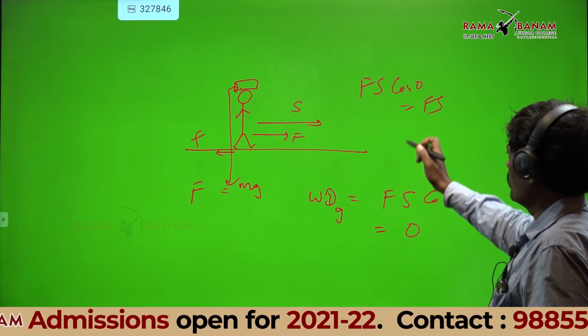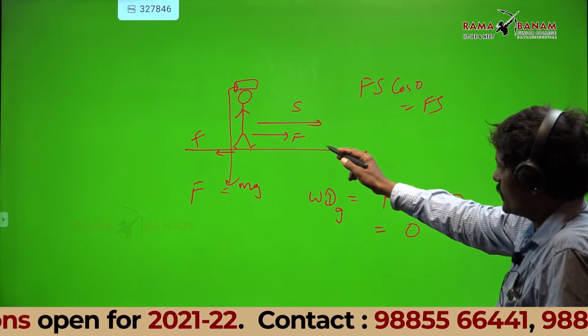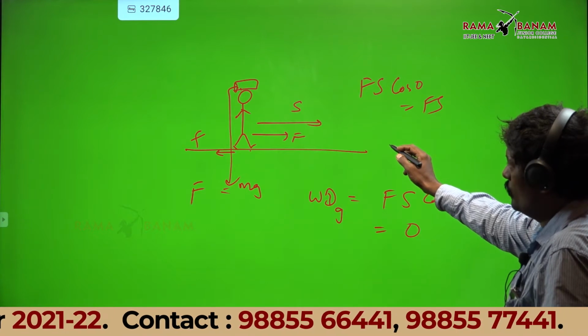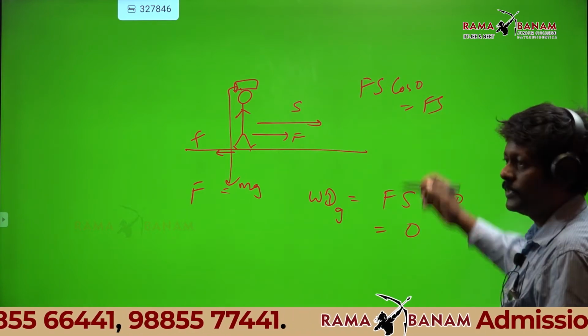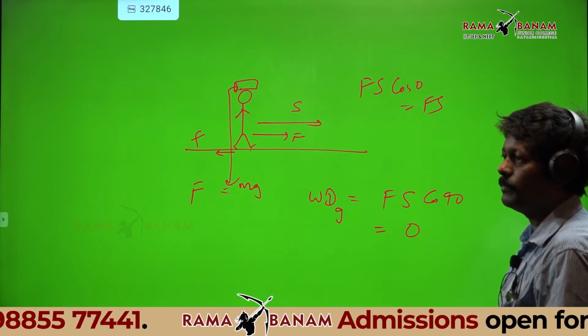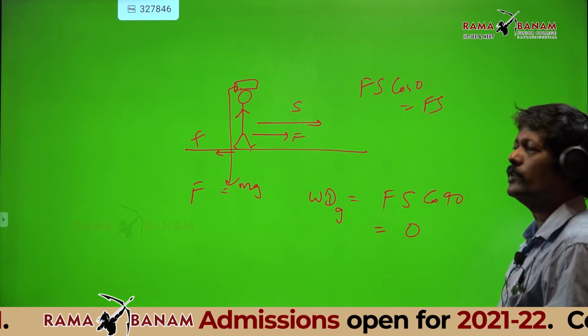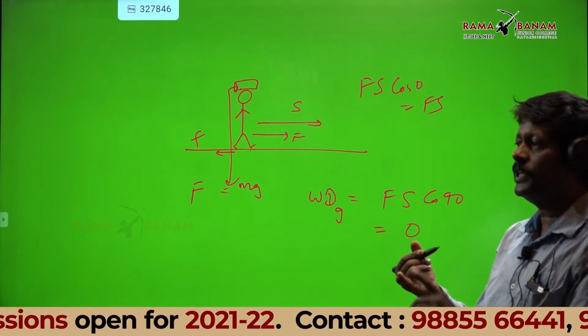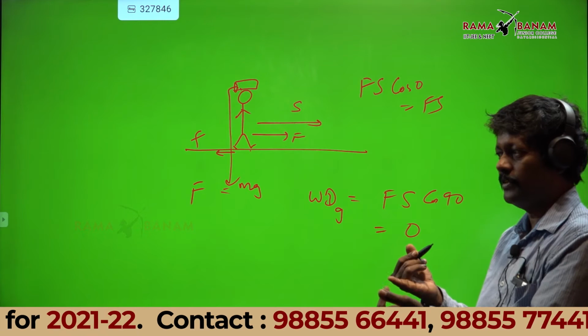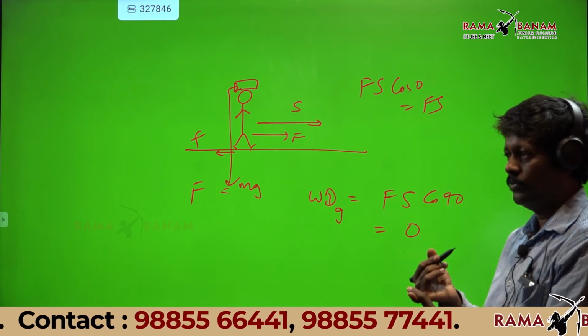Now listen. Because he is applying a force forward to move and the displacement is in the same direction, the angle between them is 0. So work done by the man exists. That is why you are paying him. Now you tell me, work done by the man against friction is not 0.